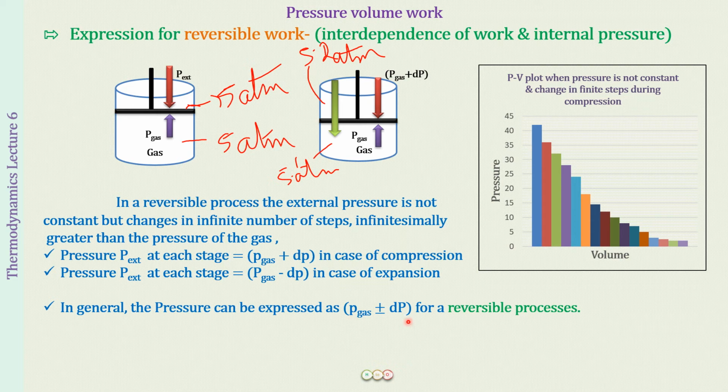Clear? I hope this is clear, because this is going to be the basis of a reversible and an irreversible process. You should remember this. The pressure in the irreversible process is going to be constant, that will be P external, and in case of a reversible process the external pressure will be equal to P gas plus or minus a small amount of change in pressure that we are making at every step, and there are infinite number of steps. Okay.